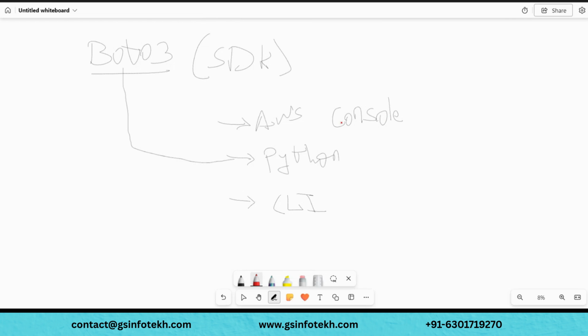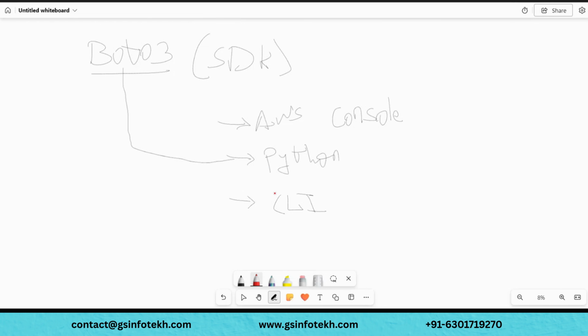So if you do not have access to console, there is another way. Using Python, we can do it. Using Python, we need Boto3 to do all that stuff, like what you were doing on console: uploading files, deleting files, moving files, renaming, creating buckets, playing around with lambdas. So using Python, you can do it, but it is using Boto3. Boto3 is a way to do so using Python. Clear till here?